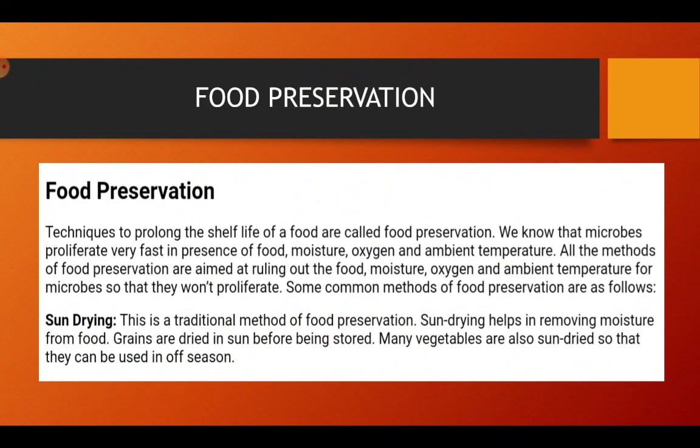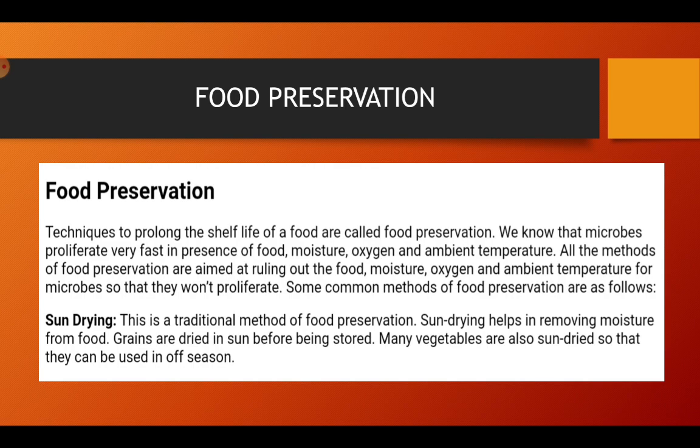Techniques to prolong the shelf life of food are called food preservation, means you can eat the food for a longer time also. We know that microbes proliferate very fast in the presence of food, moisture, oxygen and ambient temperature. Ambient means suitable temperature. All the methods of food preservation are aimed at ruling out the food, moisture, oxygen and ambient temperature for microbes so that they won't proliferate.